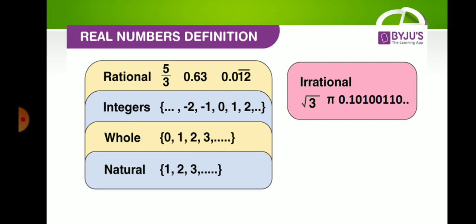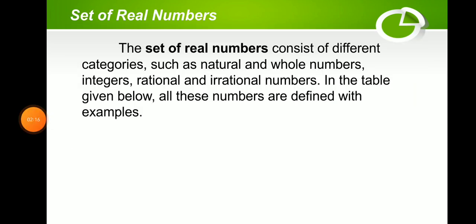The set of naturals: 1, 2, 3, and so on. The irrationals: the square root of 3, pi, 0.10100110.